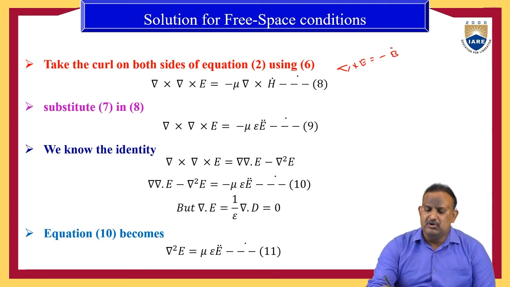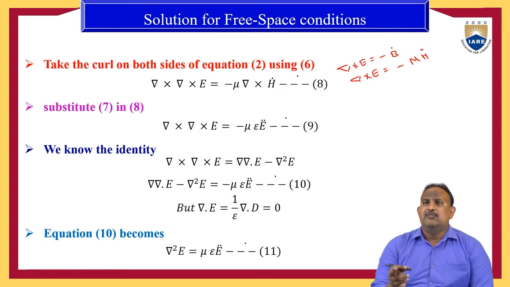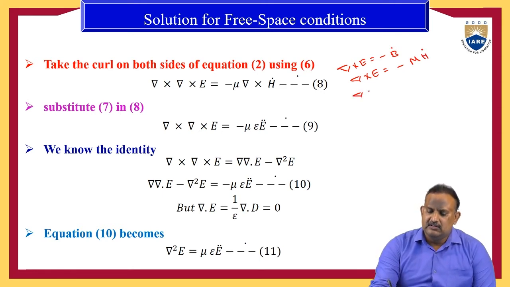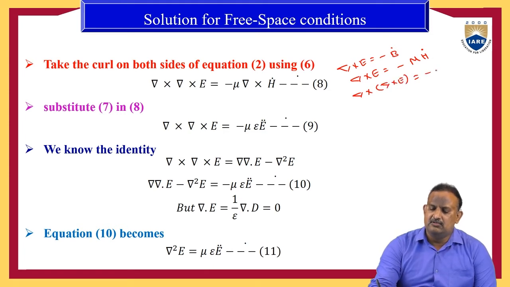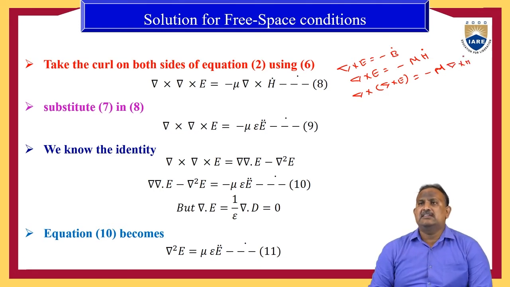But B is equal to mu H, therefore del cross E is equal to minus mu into H dot. If we apply curl on both sides, the equation becomes del cross del cross E equal to minus mu into del cross H dot.